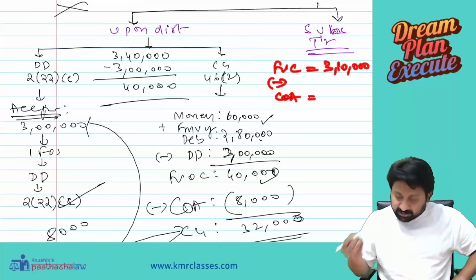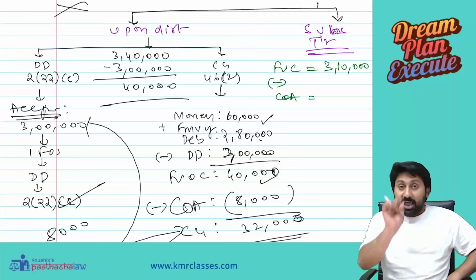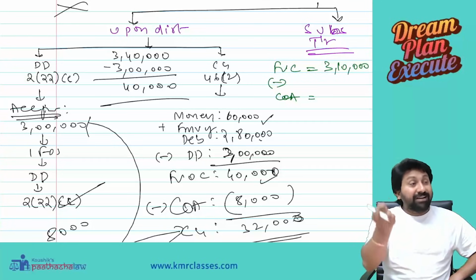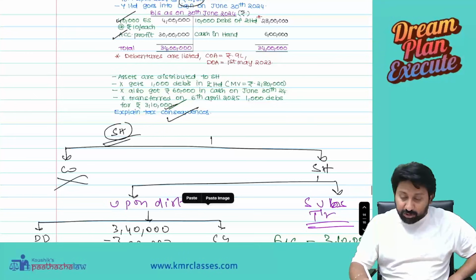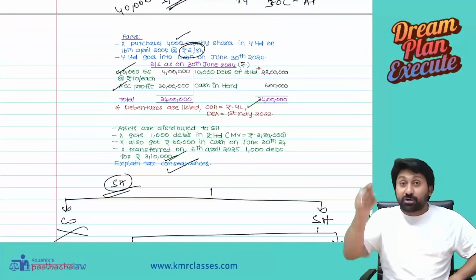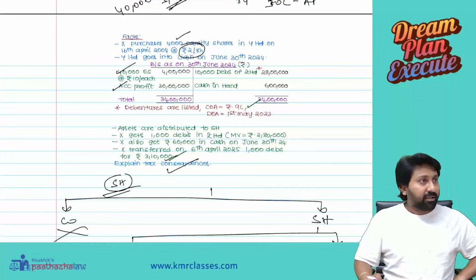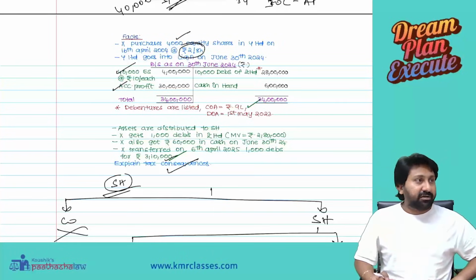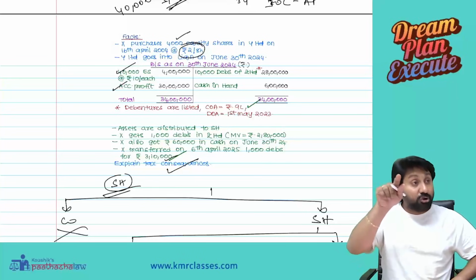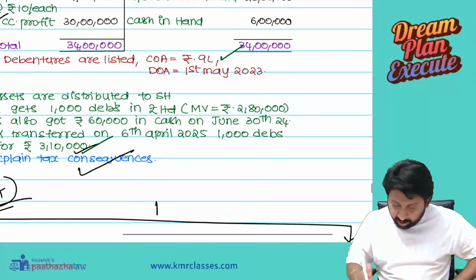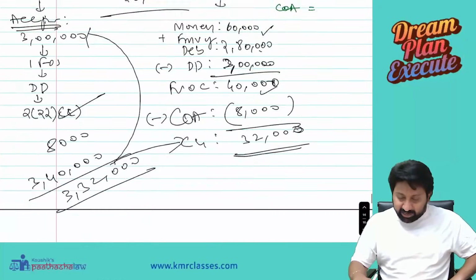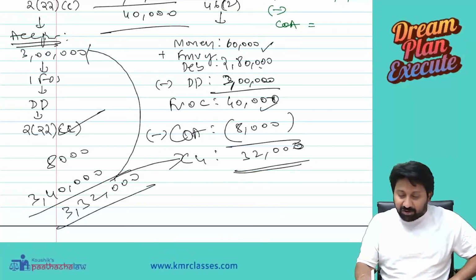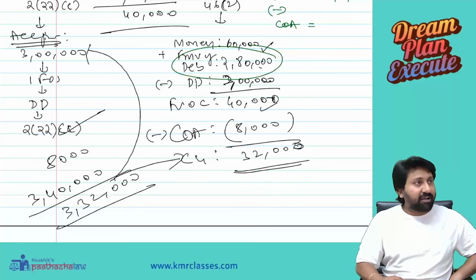Minus cost of acquisition. Now you think and answer. Will you take the cost of acquisition to the previous owner, or your cost of acquisition? What we need to take? You should consider your cost of acquisition. What is your cost of acquisition? 2,80,000. Because the cost of acquisition will be whatever you have already charged here, the fair market value of debentures.